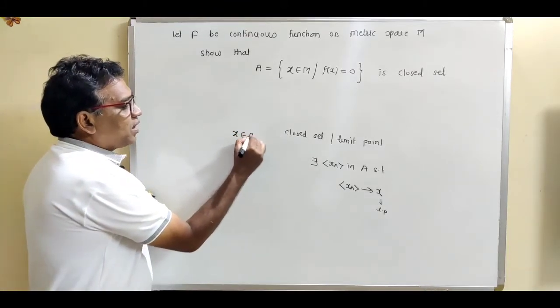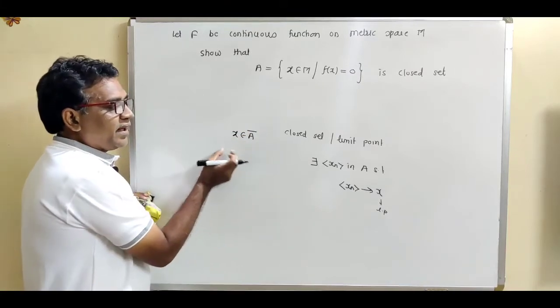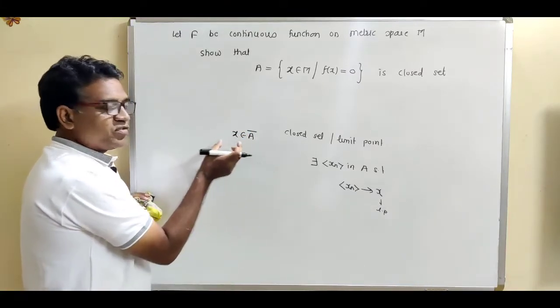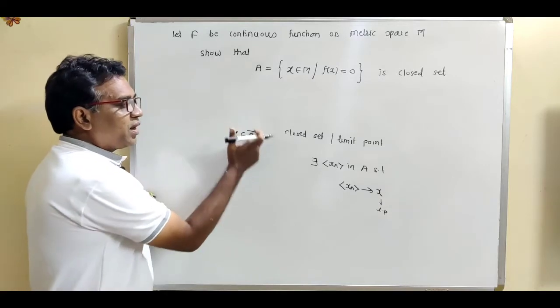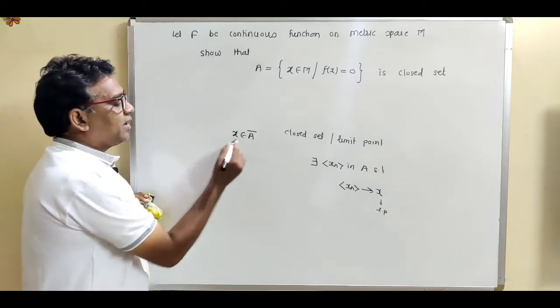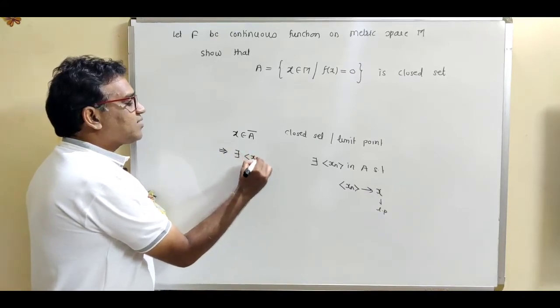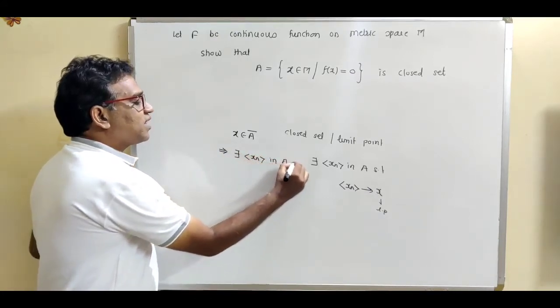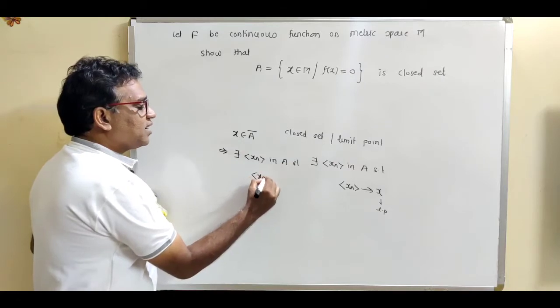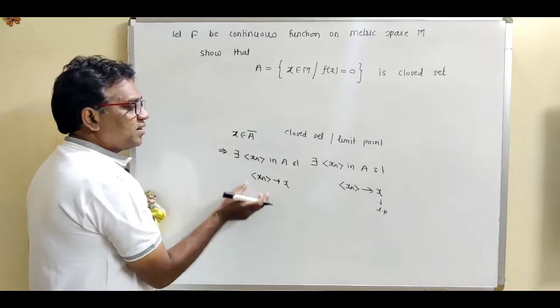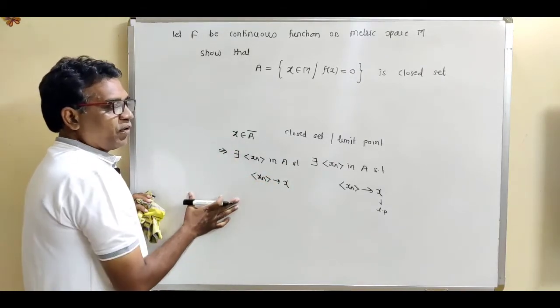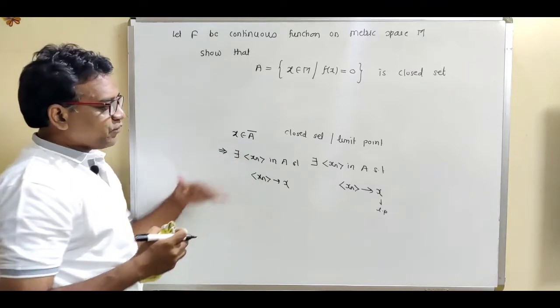x is called the limit point for set A. x belongs to A closure, what is this notation? x is called the limit point for the set A. This means that there exists a sequence xn in A such that this sequence xn converges to x, then this x is called the limit point. So just remember this definition in both ways.